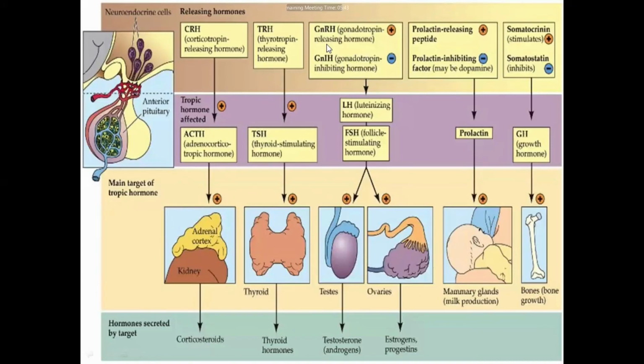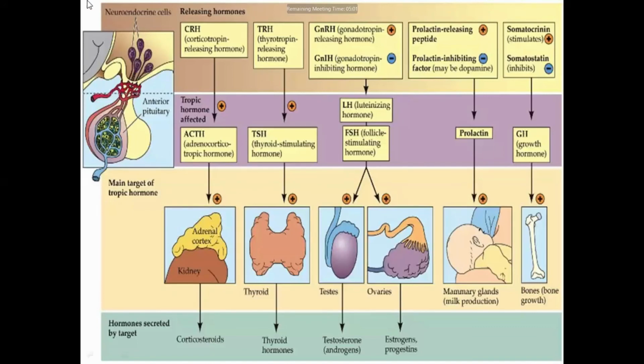So gonadotropin releasing hormone is secreted and released in the hypothalamus in a pulsatile manner. Pulsatile manner means an intermittent manner, at an interval of 60 to 120 minutes, that is, at an interval of 1 to 2 hours. That's called the pulsatile manner.